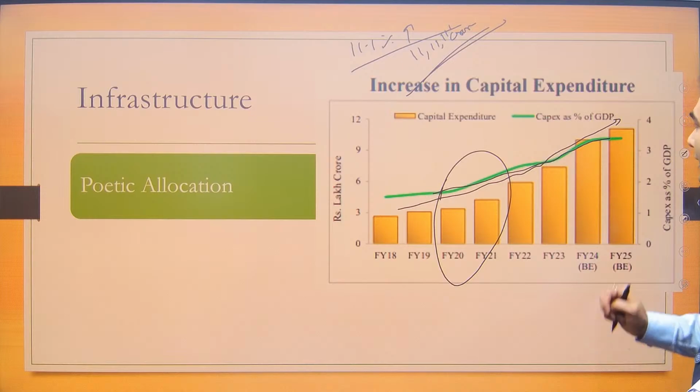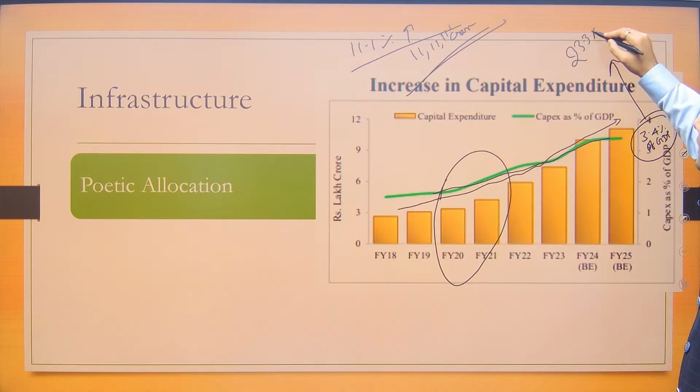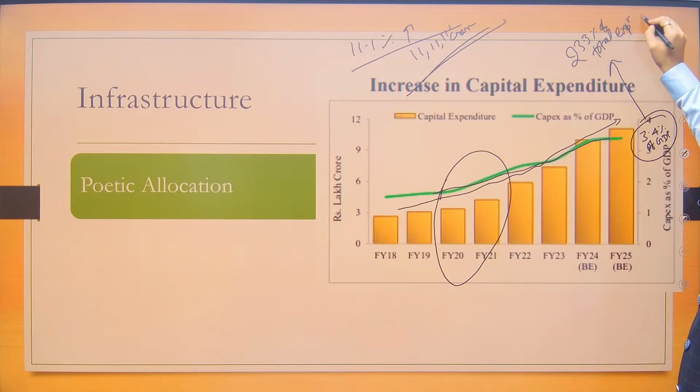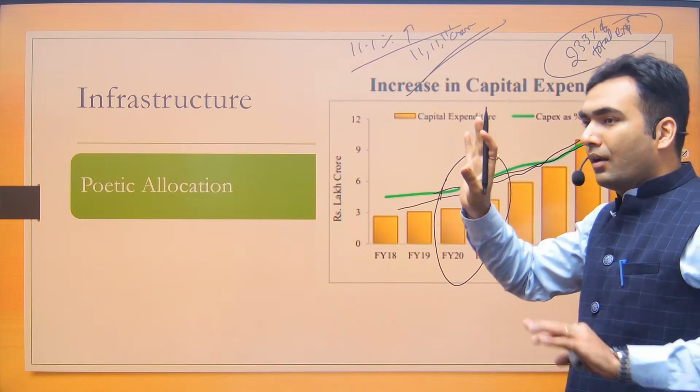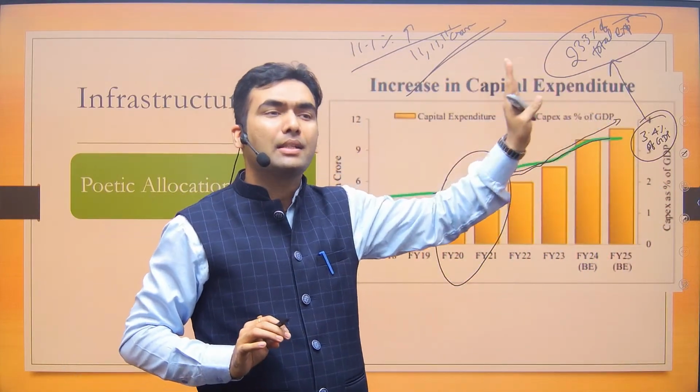It is said that currently it is 3.4% of GDP, which is the capital expenditure of the government, though it is not completely on infrastructure. And this is translating into 23.3% of total expenditure.